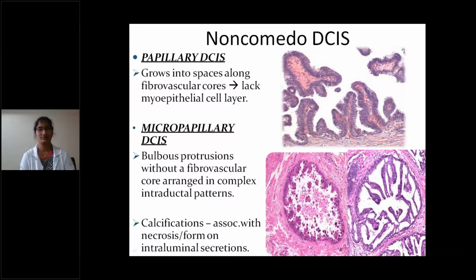What is the difference between papillary and micropapillary? Papillary has a fibrovascular pore, and the fronds are very long. Micropapillary has small bulbous projections without a fibrovascular pore, arranged in complex intraductal patterns. Calcifications are associated with necrosis or form on intraluminal secretions.